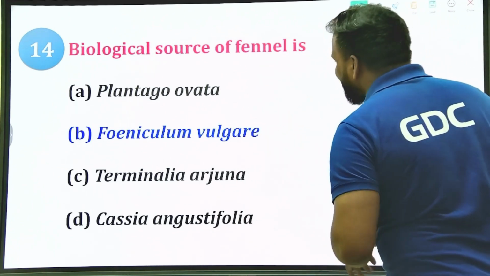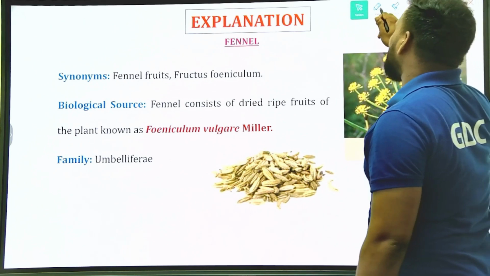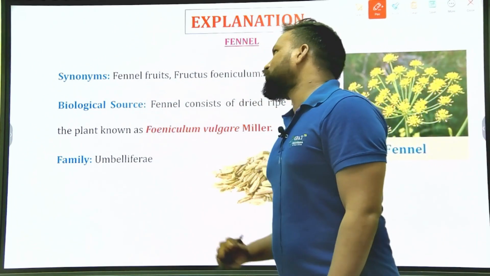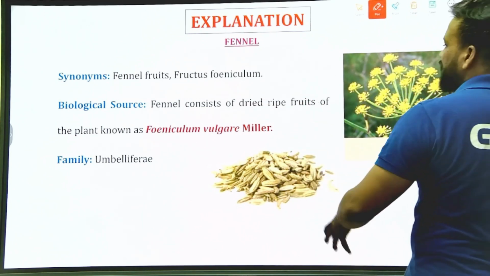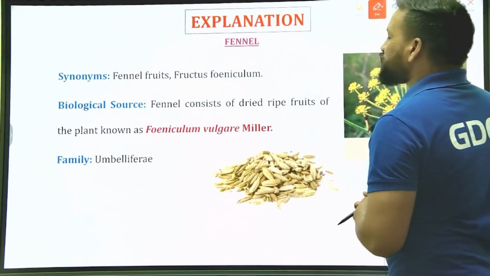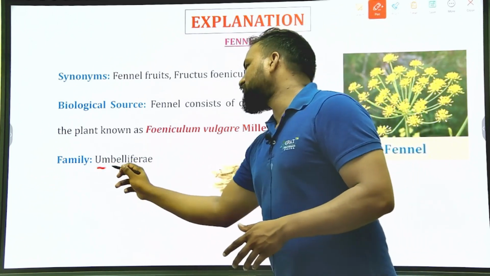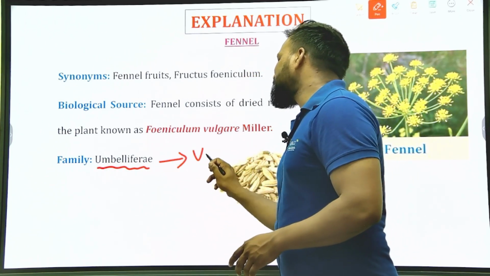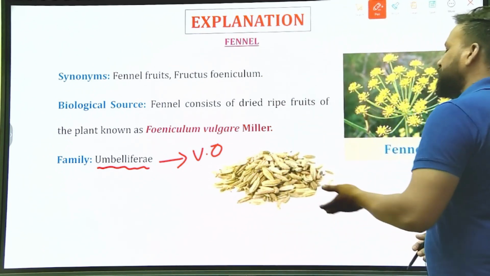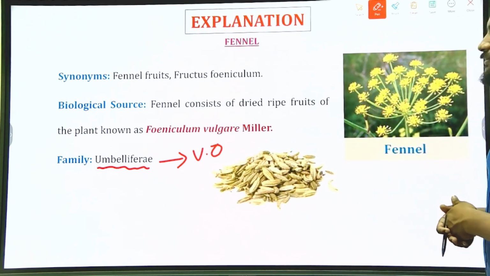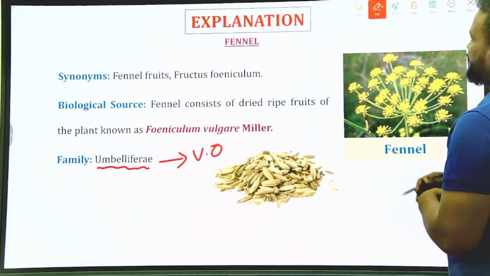Yes, Foeniculum vulgare. Fennel, Foeniculum vulgare, is the source of this particular fennel. The synonym is fennel fruits, Fructus foeniculi, and the source is the dried ripened fruits of the plant known as Foeniculum vulgare Miller, family Umbelliferae. Most umbelliferous plants have volatile oils as a chief constituent. Clear? It is also known as saunf. It can act as a carminative and stimulant. Such are the uses of fennel.